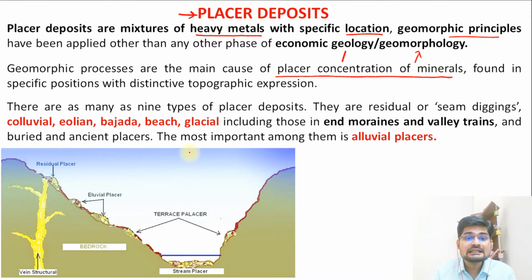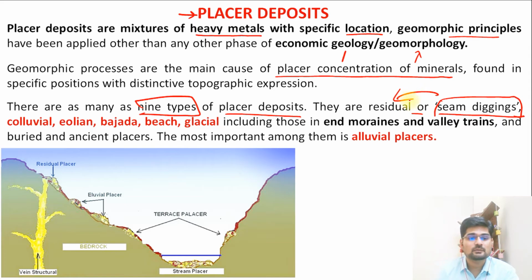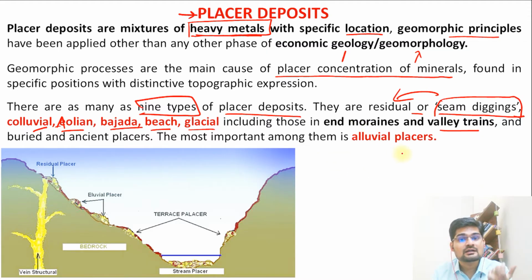There are 9 types of placer deposits, that is important to remember, and they are residual or seam diggings, as we say. Now this is a phrase which is part of this residual part of what? Remember those deposits we have learned in the various kinds of landforms and processes: colluvial material, aeolian material, then we have bajadas, beach material, glacial material. All these important materials will have certain kinds of metals or minerals, and when they have these heavier metals of a particular kind, then these deposits are known as particular placer deposits.